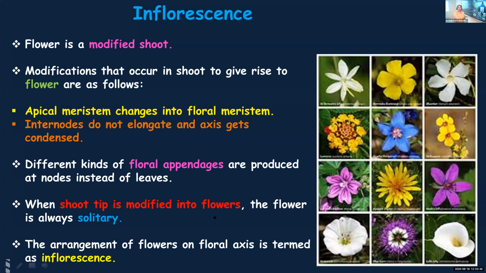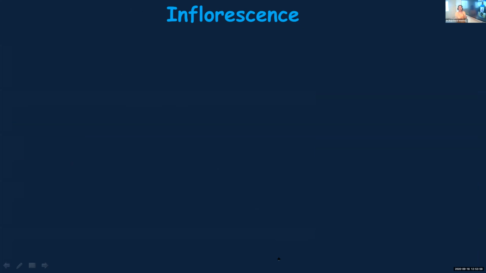And flowers can be either solitary or in a cluster. Usually when the tip of the stem is getting modified into a flower, it will be solitary. But sometimes a cluster of flowers can be arranged on an axis. You call it the floral axis, and then you call it an inflorescence. Any doubt?